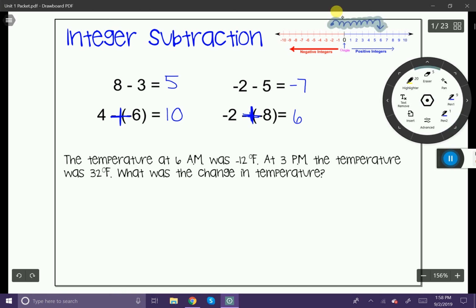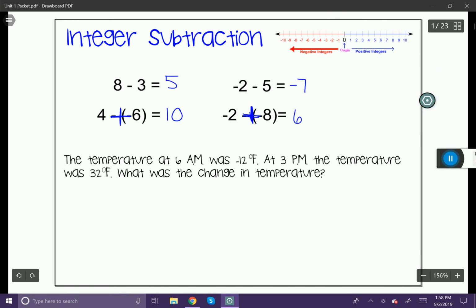All right, now let's go ahead and take a look at a word problem using subtraction. The temperature at 6 a.m. was -12 degrees Fahrenheit. At 3 p.m., the temperature was 32 degrees Fahrenheit. What was the change in temperature? So this one's talking about early in the morning, the temperature is pretty cold, I would say, -12 degrees Fahrenheit. And then as the day went on, we see that the temperature is rising. And we get to 3 o'clock in the afternoon, and the temperature is now 32 degrees Fahrenheit. We want to know, what was the change from the beginning of the day to the end of the day?